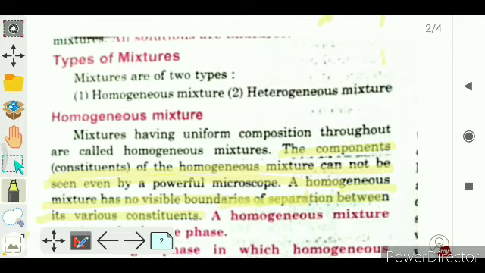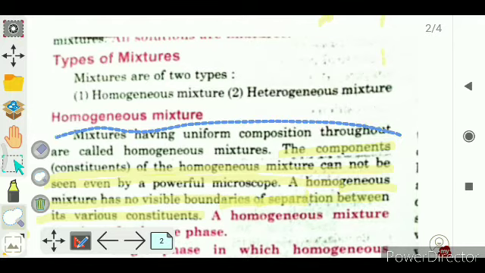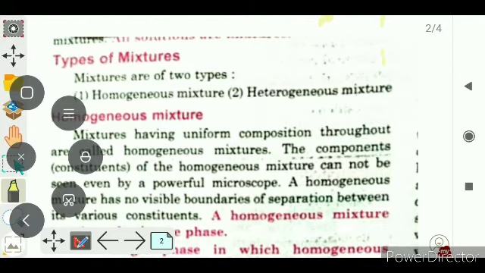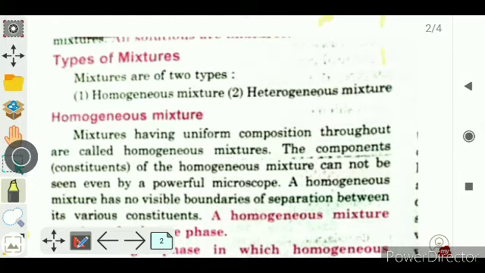It means what? It means the constituents of the homogeneous mixture cannot be seen even by a powerful microscope.